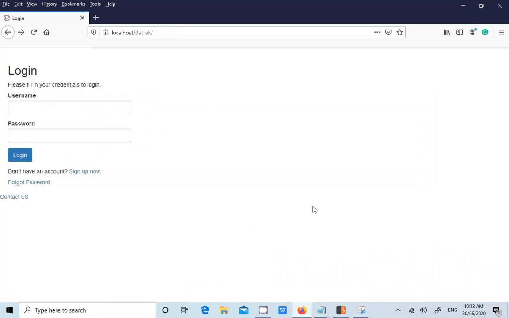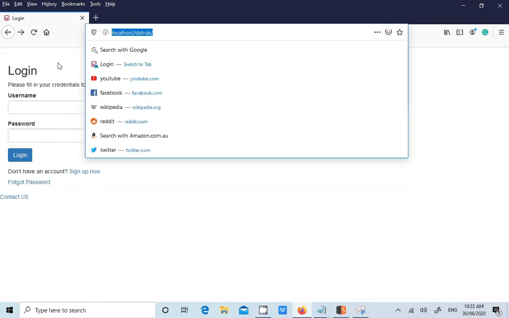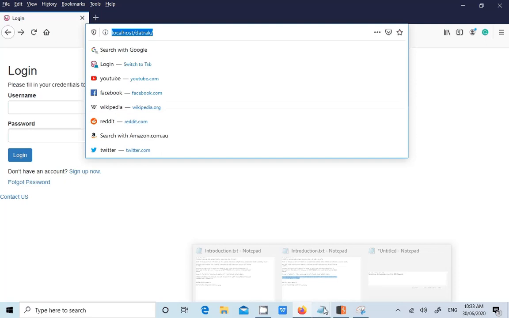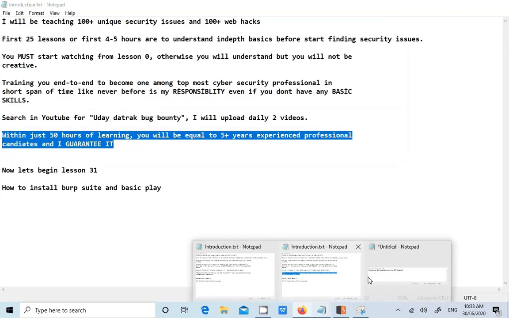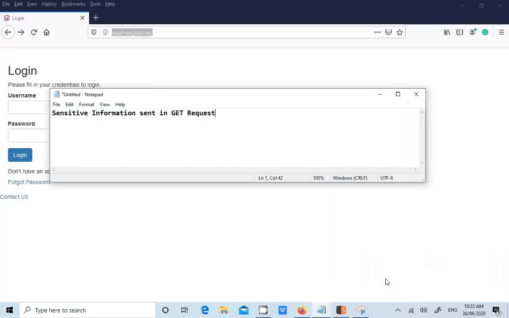Now, what that means is, let's say if your username, password, anything is sent as part of the URL itself, that means it's a security issue, even if it is running on HTTP or HTTPS. Remember, guys, I will tell you why. Because some people will not report this as a security issue if the application is running over HTTPS. So what do I mean?